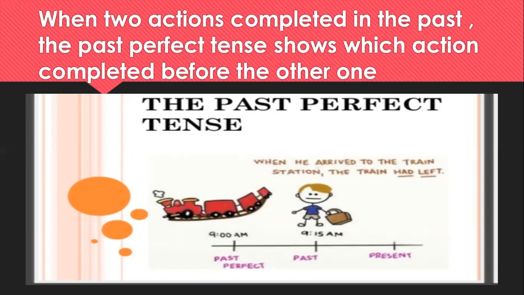When he arrived at the train station, the train had left. See what is your past perfect? 9 a.m. and 15 minutes passed. Okay, and when he reached the station, the train had left. And when I or you say the sentence, how will you say it? The train had left before we reached the station. Is that clear?